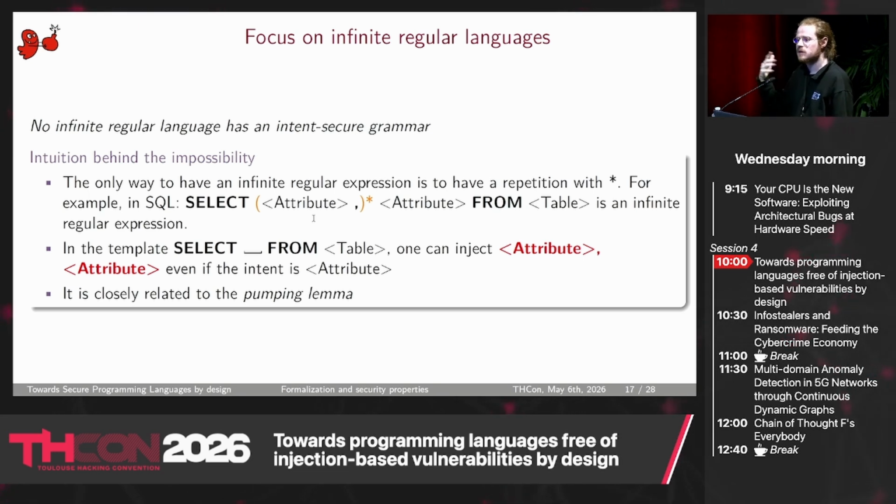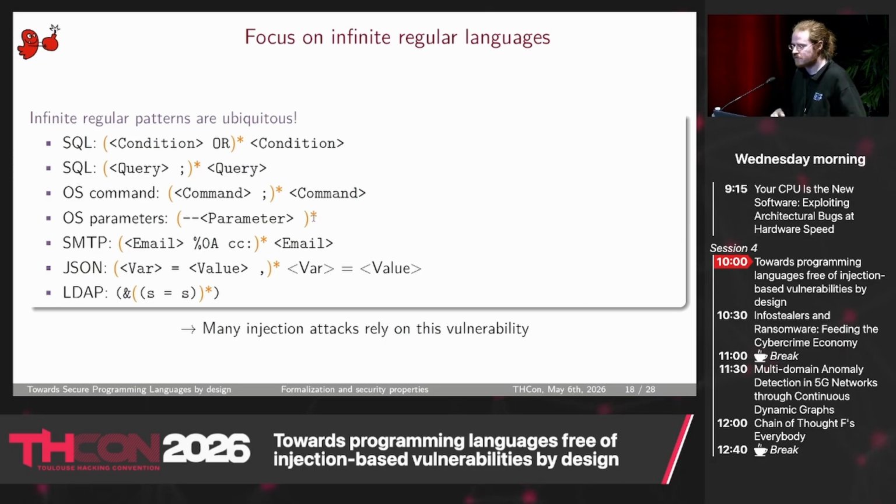the attacker can add some elements. So, for example, if the developer wanted just one attribute, the attacker can put one attribute, comma, another attribute. So as soon as we have this kind of structure in the grammar, we know it is not secure. And this kind of pattern is everywhere. For example, the second one for SQL, query semicolon query, is the base of the piggybacked injection that we see most of the time. Same for OS commands. We can just chain them with semicolon and command. And in fact, many, many languages have this kind of structure. As soon as there is this structure, we know that an injection is possible.